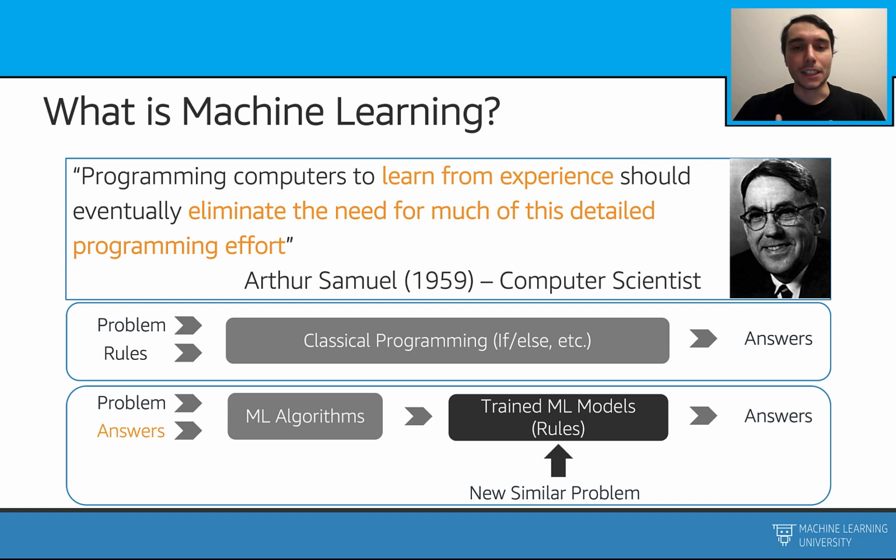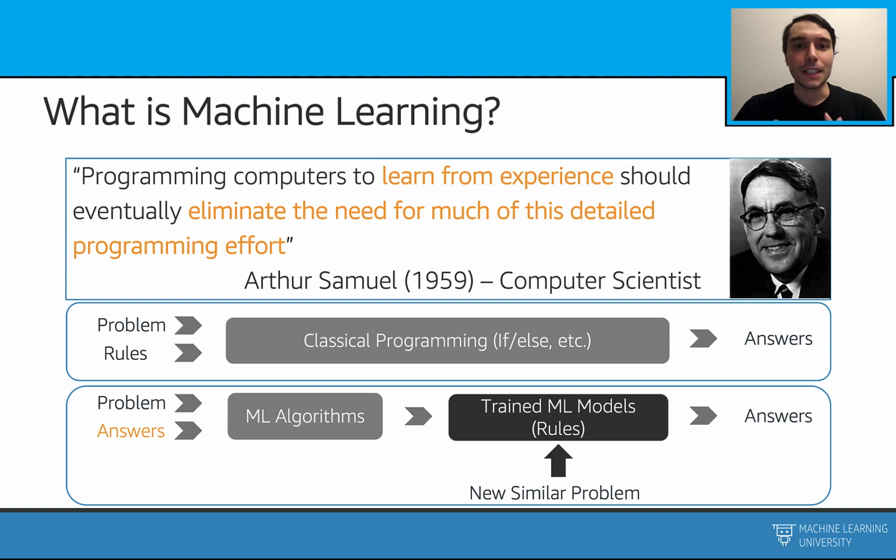Let's compare classical programming and the machine learning approach. In the classical programming case, we usually need to construct some handwritten rules. We can, for example, use programming if and else statements in this case. And by using these rules, we can get to some answers for some questions or for some problems.